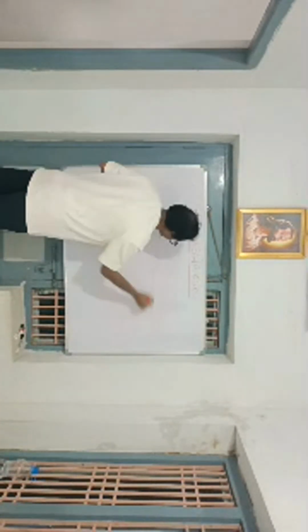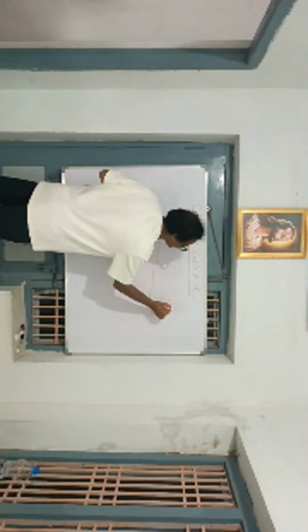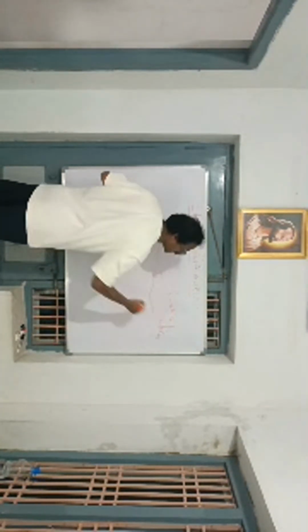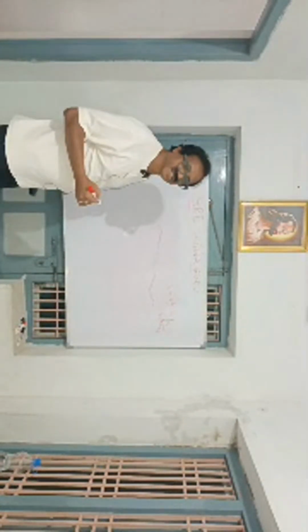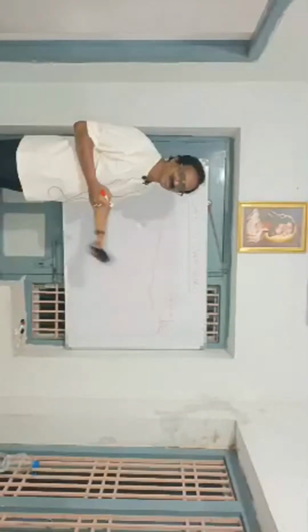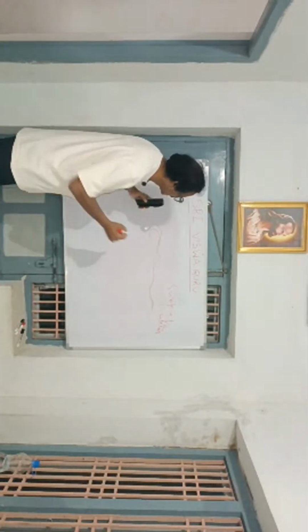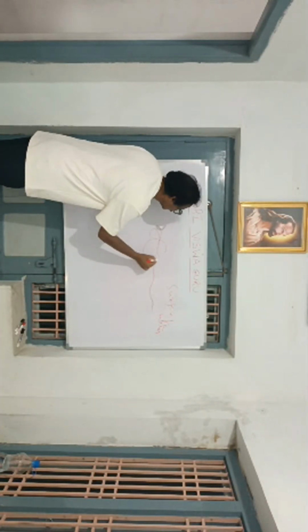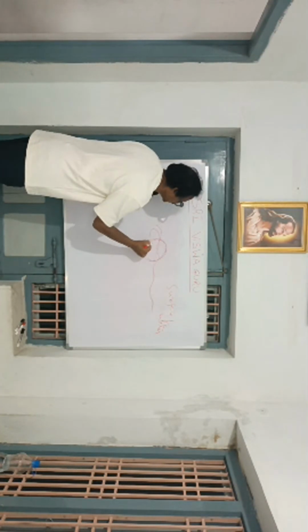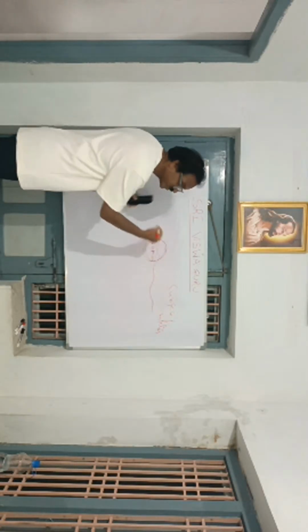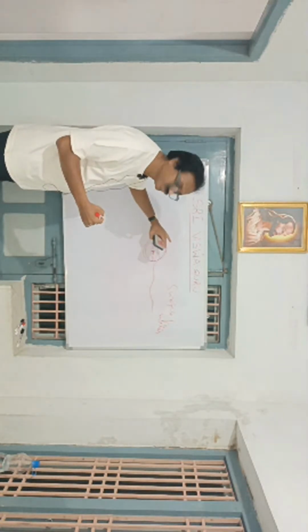This is the surface of water. An object is there, and this object is floating.